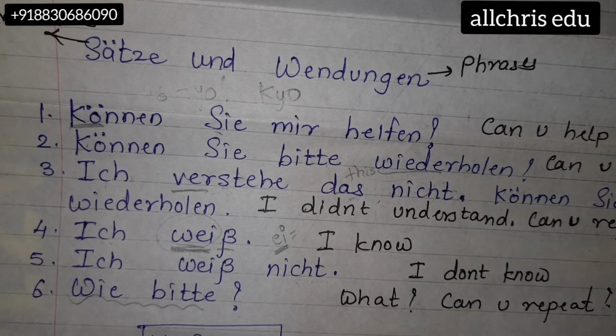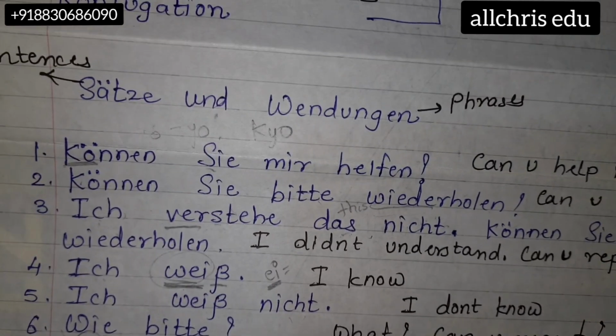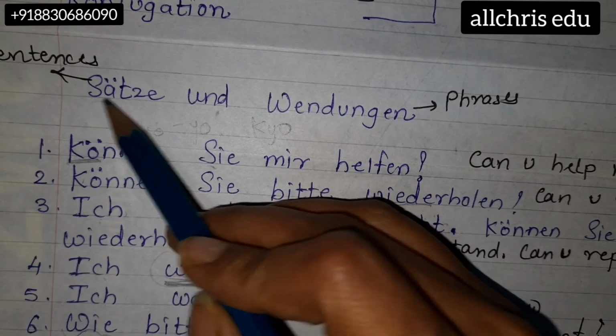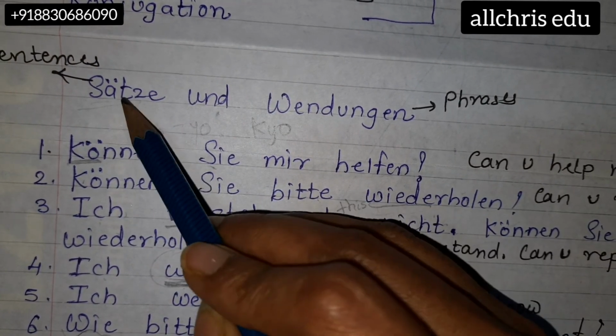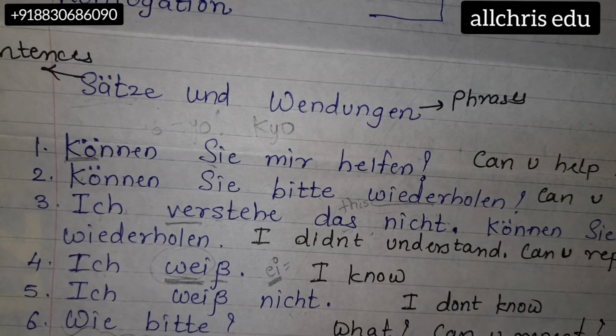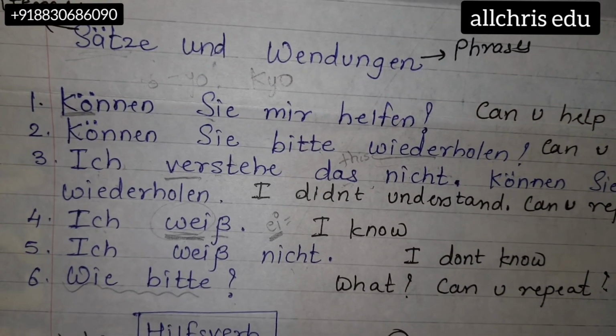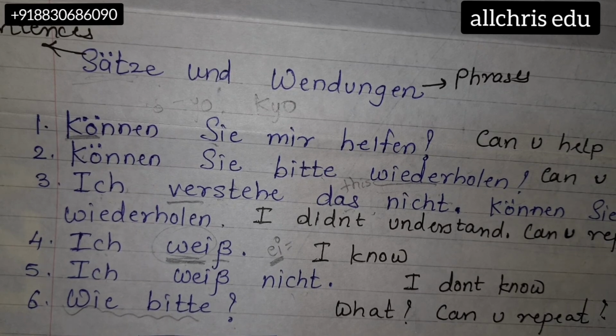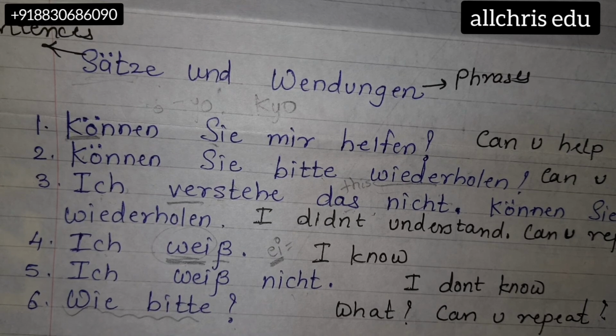Wie bitte? This way. Now, the heading. Sätze means sentences, and Wendungen means phrases. So these are a few. Go through them twice and thrice. Make your own audio for all 6 sentences and send it to me. Practice it with my video. Listen to it n number of times. I'll say it for you one more time.